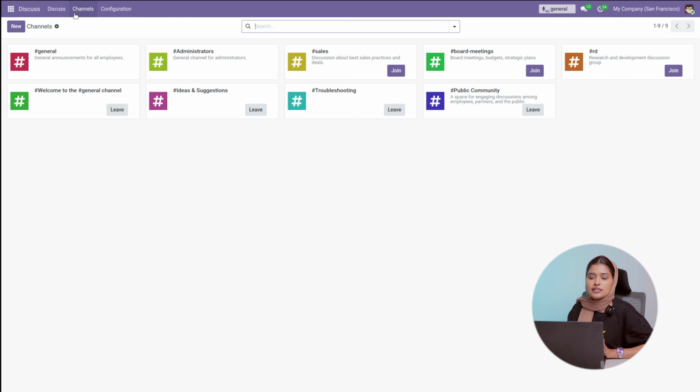Under the channels, you can simply create a new channel, and there you can find the pre-created channels, which means the general, administrator, sales, board meeting, RT, welcome to general. And all these channels are currently available. So if you want to leave this particular channel, you can leave. And if you want to join any new channels, you can also join it.